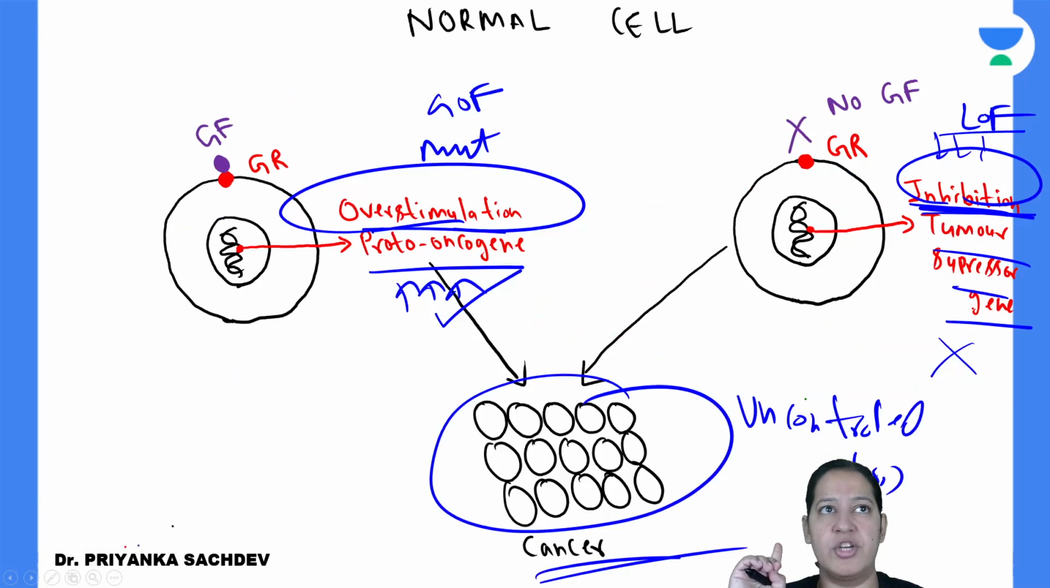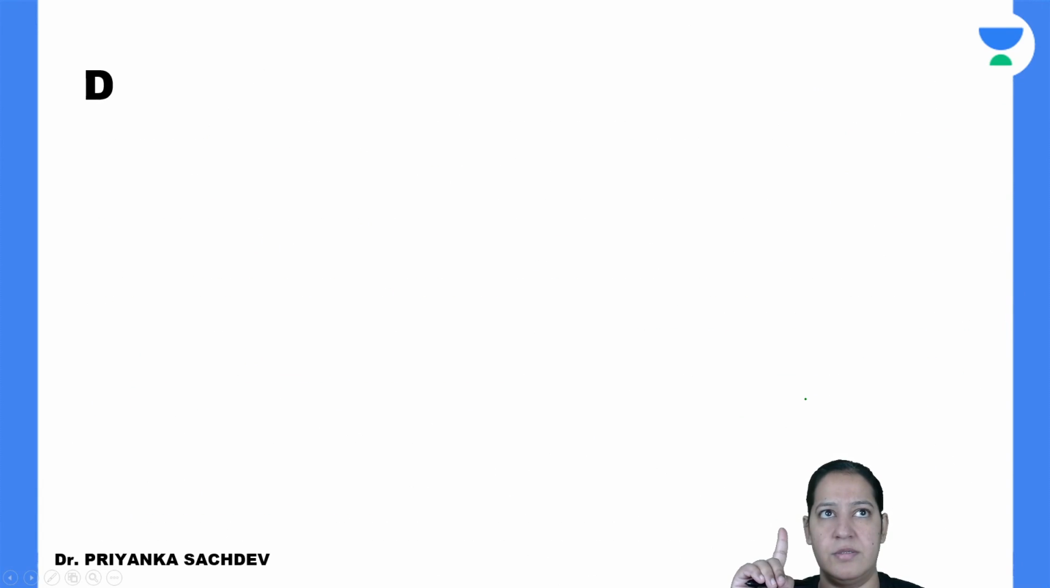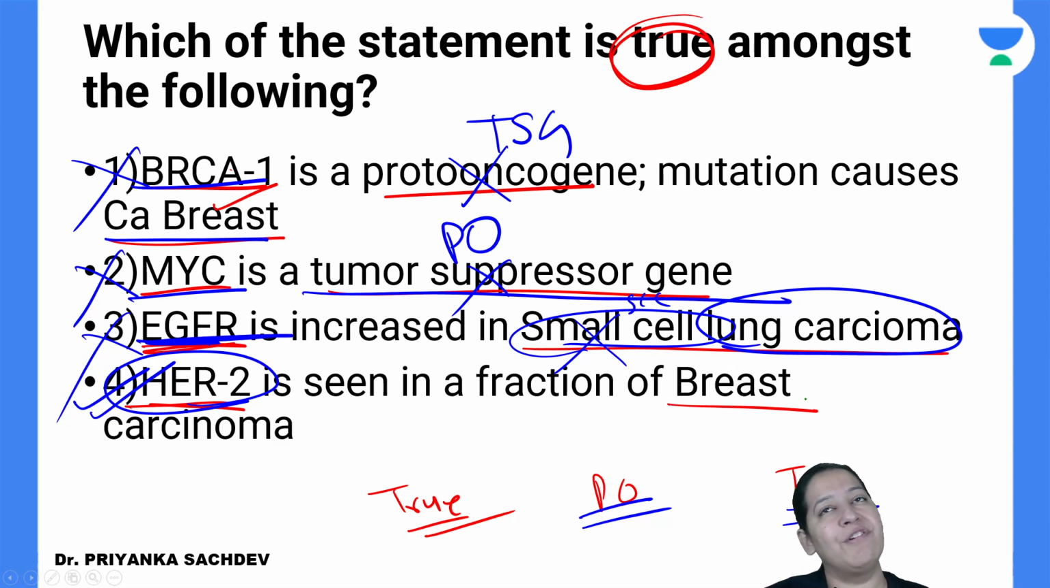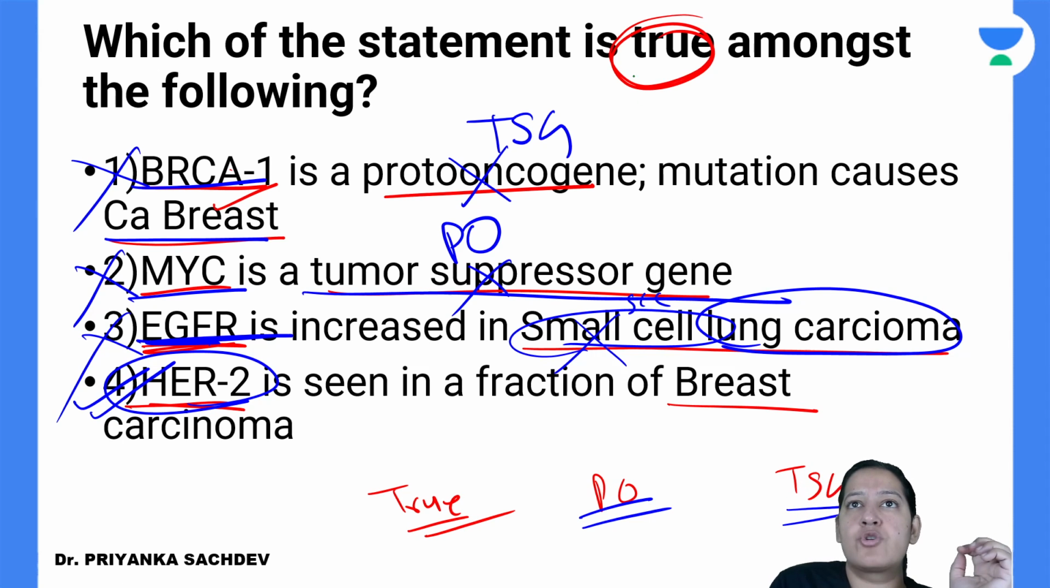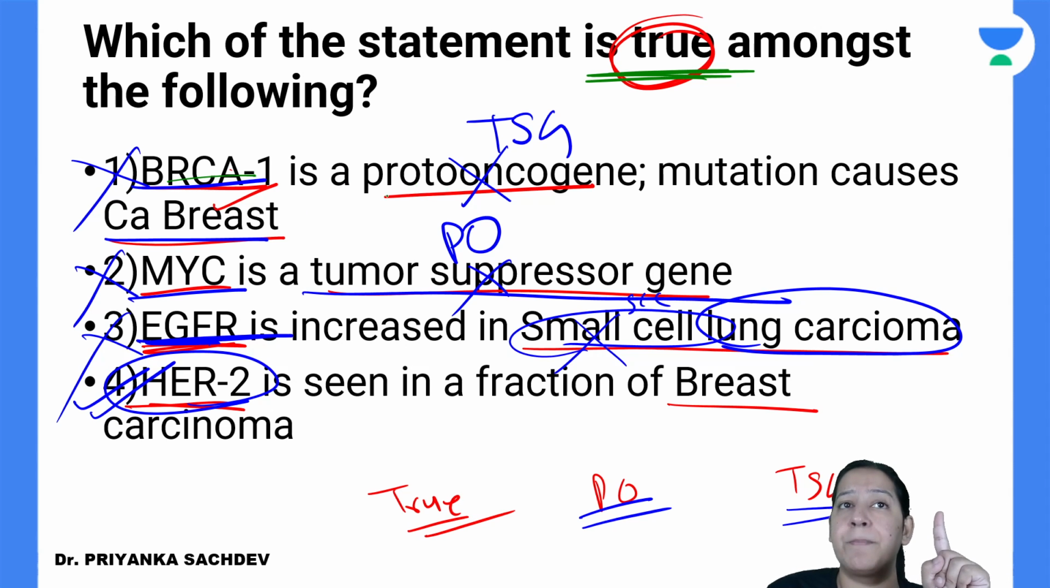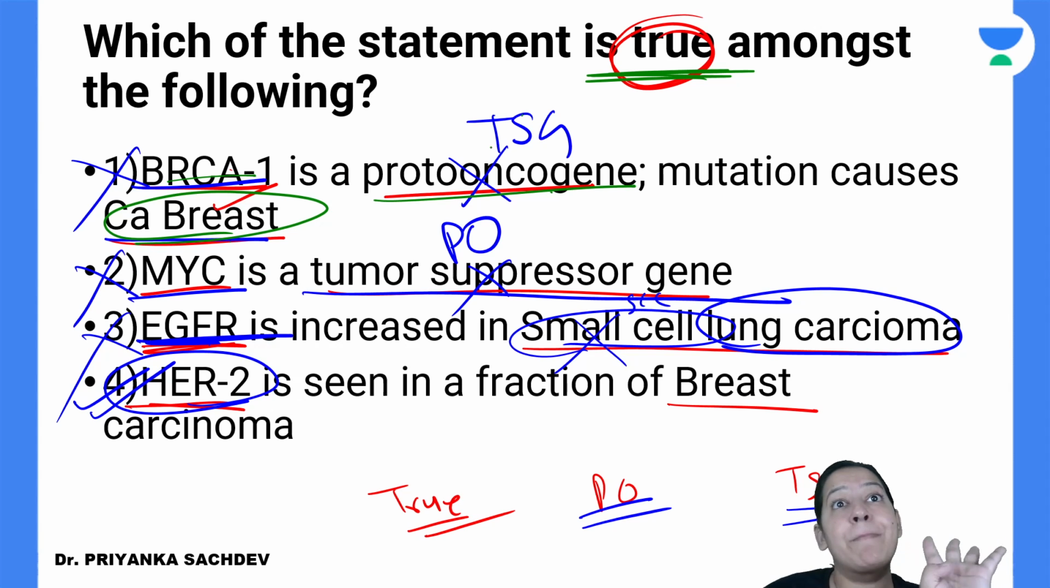Okay, let me show you the question. Just a second. See this question now. Now you will be able to answer it. Which of the following is true? So BRCA1 is a proto-oncogene? No, it is a tumor suppressor gene. Yes, it leads to breast cancer. Partially this option is right, but partially it is wrong. So I will consider this option wrong.